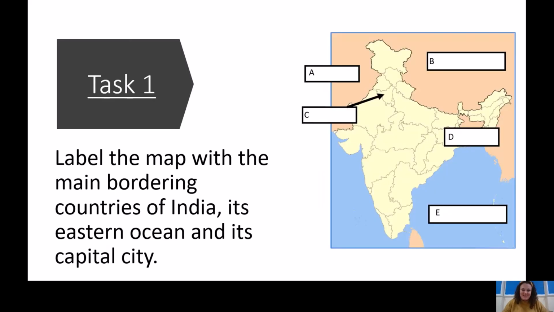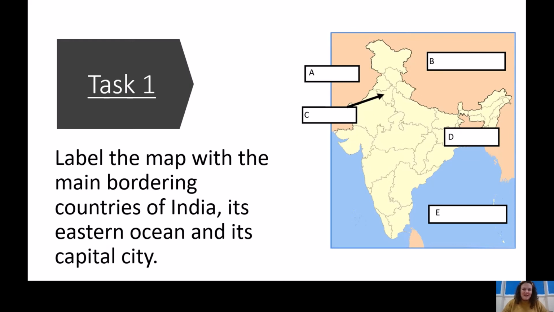Your first task is to identify the countries that border India. If you've managed to print out the worksheet, then you can fill in the gaps using the worksheet. The map on the previous slide will be able to help you if you cannot remember the names. Don't forget, countries are proper nouns and need capital letters. Try to make your writing as neat as you can.